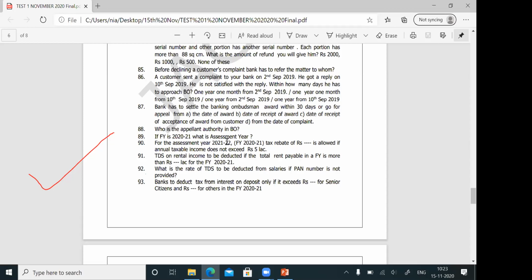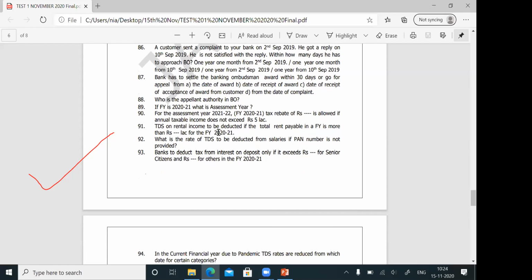For the assessment year 21-22, tax rebate of rupees dash is allowed if the annual taxable income does not exceed rupees 5 lakhs. The tax rebate is 12,500. Everything is in the PowerPoint. So the tax rebate the public will get is 12,500. For question number 90, the answer is 12,500.